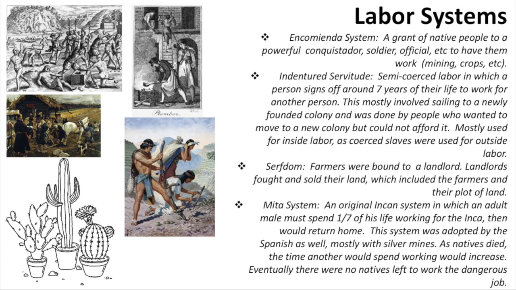The Mita system was an original Incan system in which an adult male must spend 1/7 of his life working for the Inca, then would return home. This system was adopted by the Spanish as well, mostly with silver mines. As natives died, the time another would spend working would increase. Eventually there were no natives left to work the dangerous job.